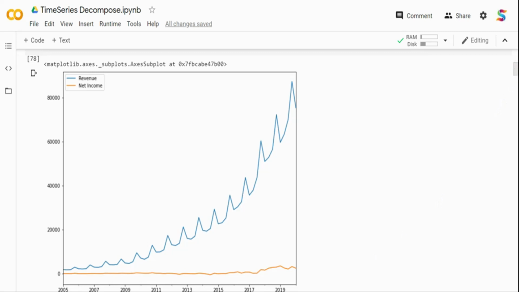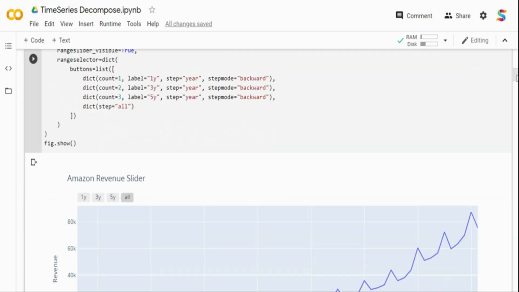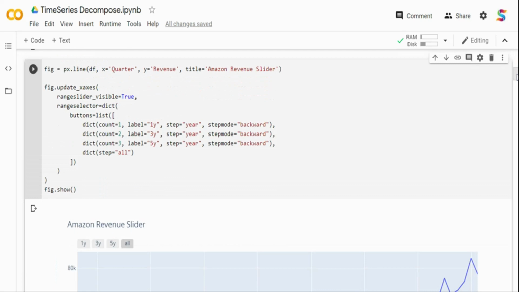Now we are going to see how we can decompose a time series. We will also learn about some of the nuances that come into play, like the additive model and the multiplicative model, and how to find out whether it's an additive or multiplicative model. That's what we are going to see. There's one more concept called stationarity. I will also walk you through how we can find out if a particular time series is stationary or not.